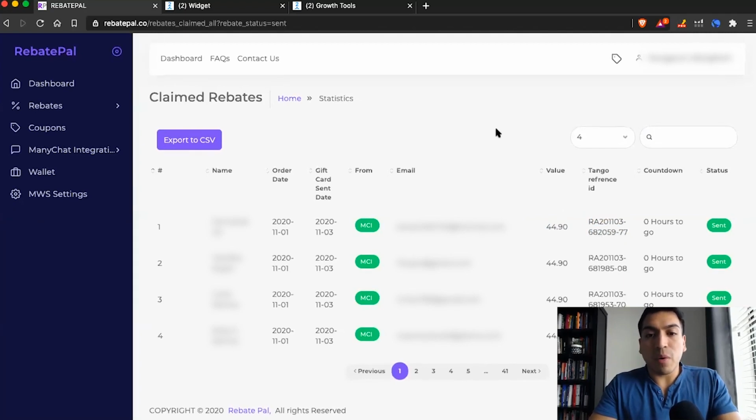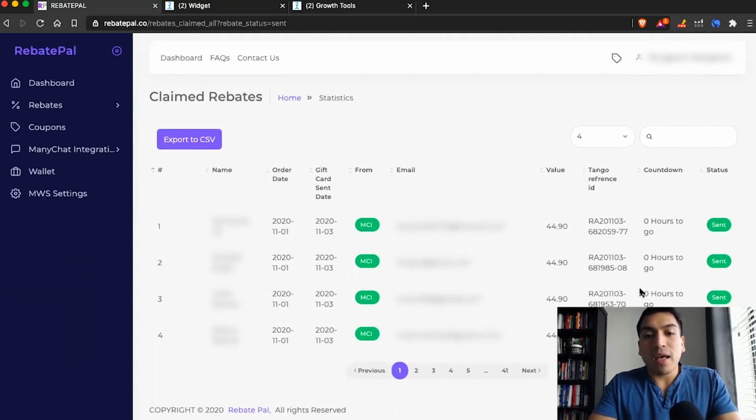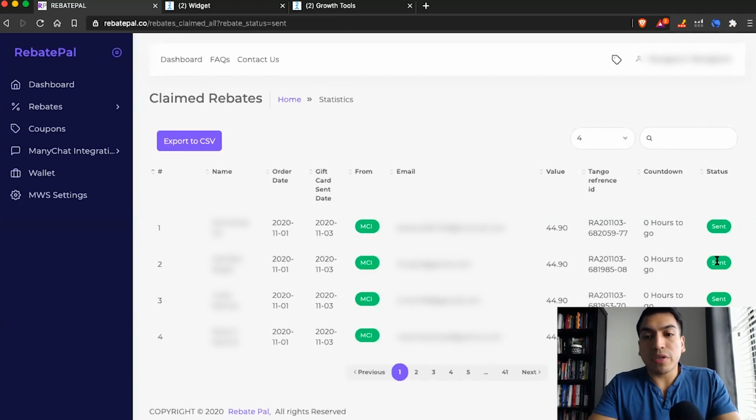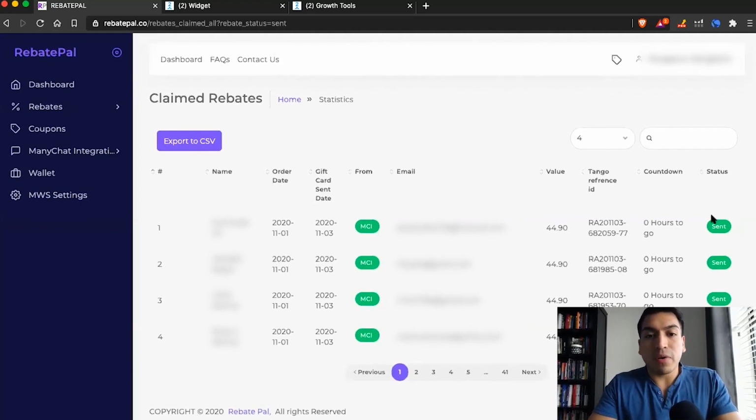Everything is outlined for the shoppers, so the seller won't have to do anything like that. And here's where you can track all your rebates. Now this countdown right here is where it'll start with 7 days. And if for any reason you run into a fraudulent shopper, for example, or you see something fishy, all you can do is right here where it says sent, it'll say pending, and it'll give you the option to cancel when it's pending. At sent, I can't click on it because it's already sent. But right here, when they're pending, you'll have the option to cancel if you'd like.